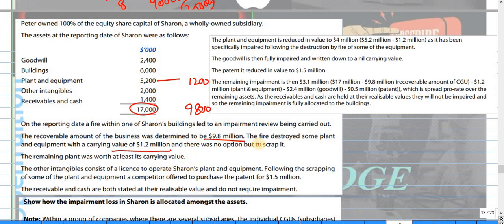Let me do it here. This equipment with a carrying value has no option but scrap, or the remaining plant was worth at least its carrying value.